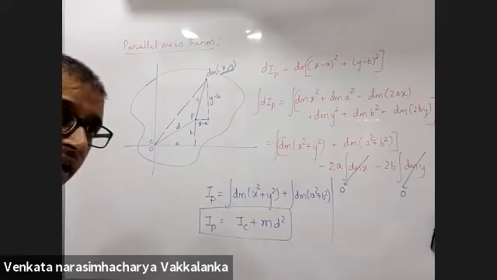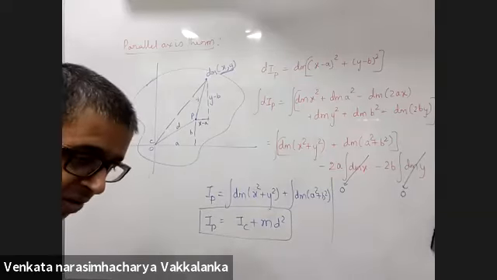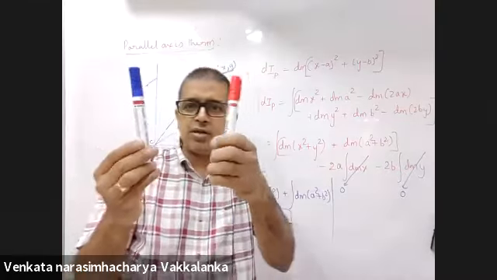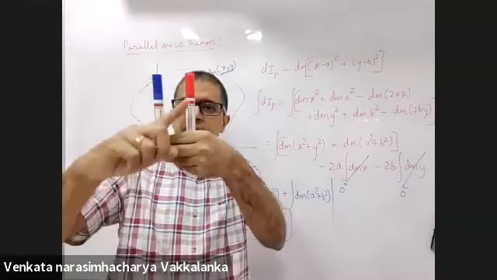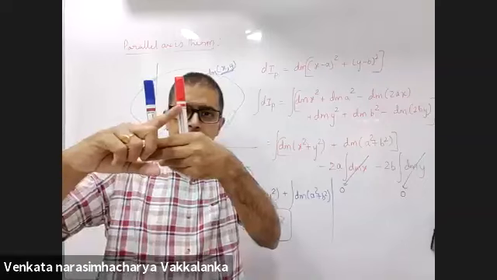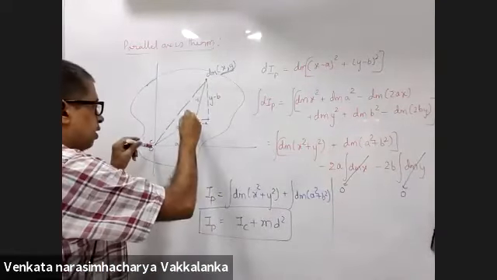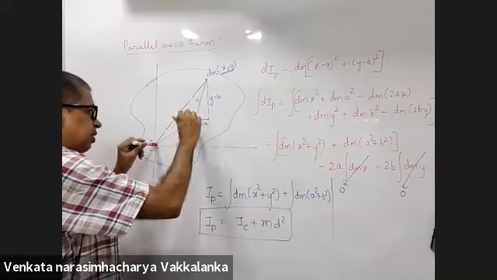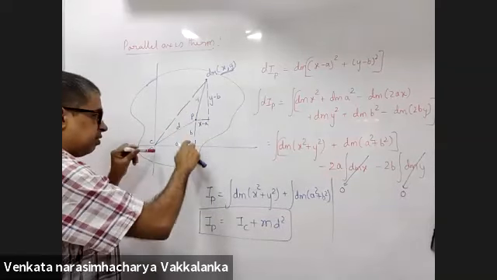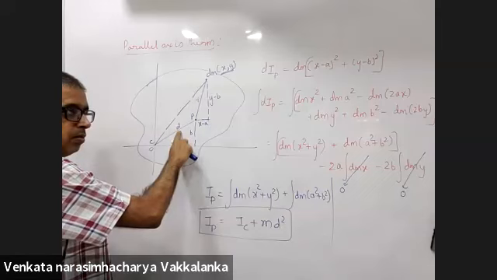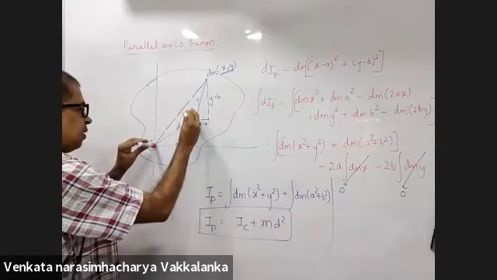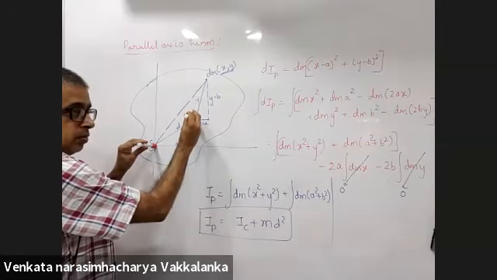Then how will you define d? Sorry, sir, how will you define d between two parallel axes? If you want to define d this way, then that will not be a square plus b square. Have a look at it. Only this will be a square plus b square in the plane of the board. And the axes are perpendicular to the plane of the board.